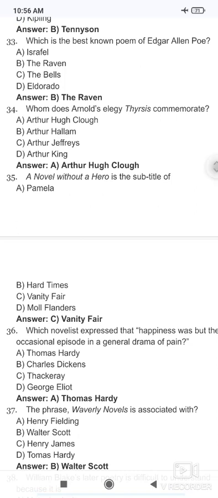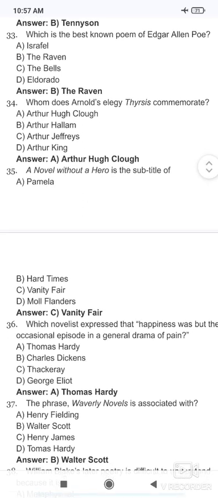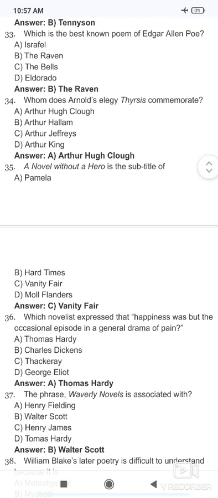Next, the novel without a hero is the subtitle of Vanity Fair by W. M. Thackeray. So it is a novel without a hero and the subtitle is Vanity Fair. The novel Vanity Fair has the subtitle A Novel Without a Hero, by Thackeray.